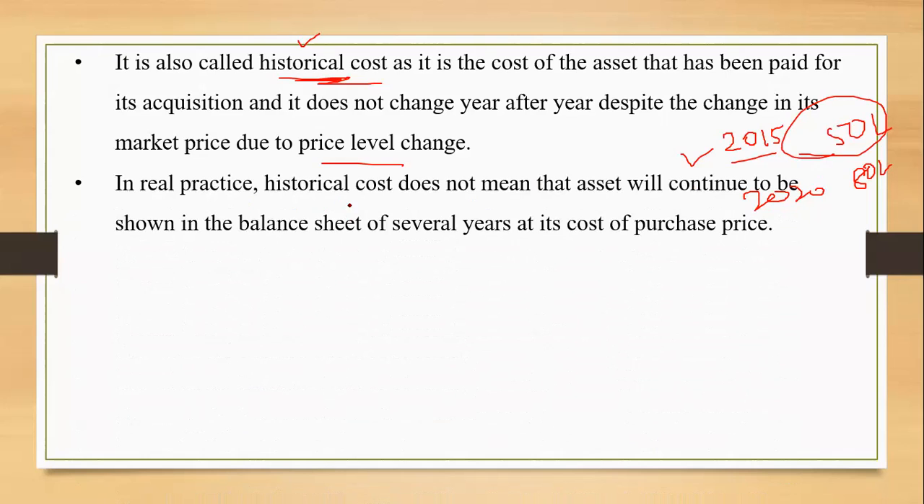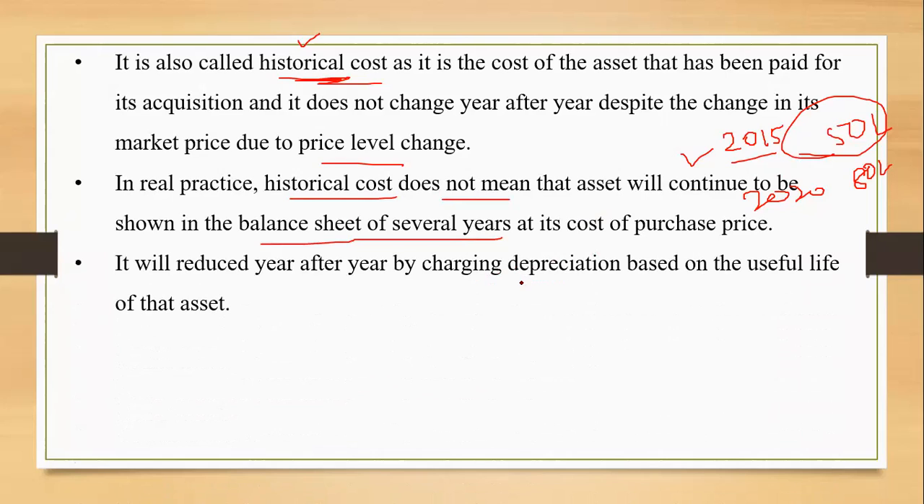In real practice, historical cost does not mean that the asset will continue to be shown in the balance sheet for several years at its cost price or purchase price. No, it will have to be depreciated, right? Whatever the amount of depreciation is, you keep on charging that, and the remaining value, that is the book value, will be shown in the balance sheet on the asset side.